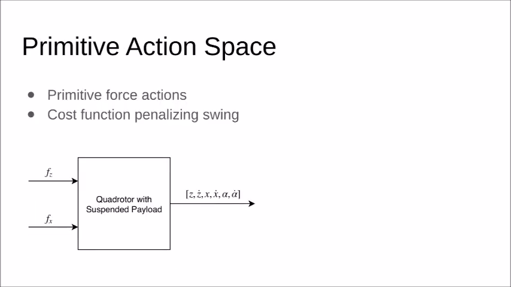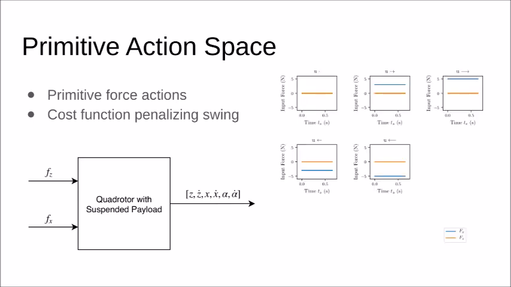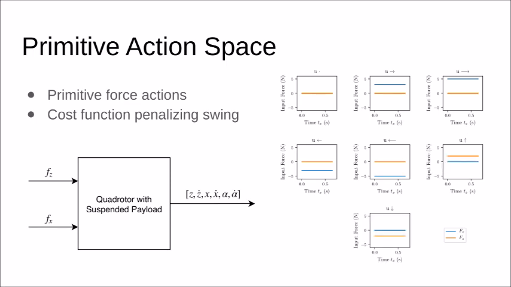For the primitive action space, horizontal and vertical force commands can be applied for a fixed sampling time by the search algorithm. The action space consists of a no-force action, large and small horizontal force references, matching the amplitude and sampling time of the input shaping actions, and upwards and downwards force references.